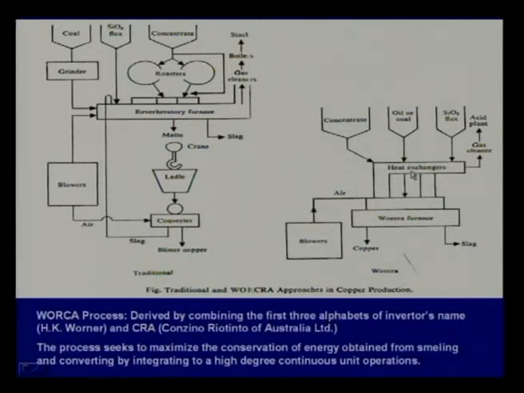Now, this is the scheme. This is a Werner Worcra furnace, where PO2 will not be uniform all through. We will tell you how. Schematically, it has to have air injection. Whatever heat comes out will go through heat exchangers for recovery of heat. The gases, that is SO2, will go to an acid plant to make sulfuric acid. This is flux SiO2 and concentrates, which are going in here. Oil or coal is for supplying heat.